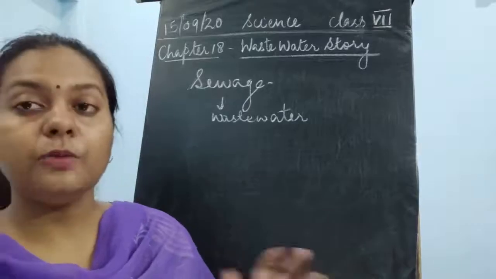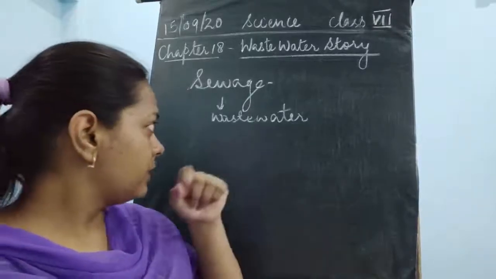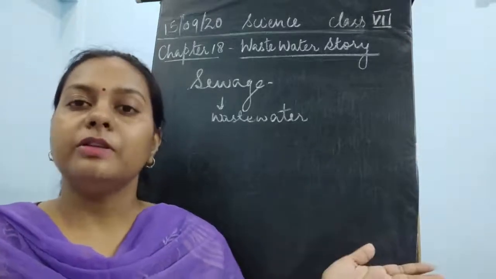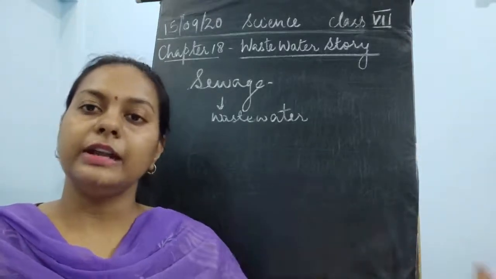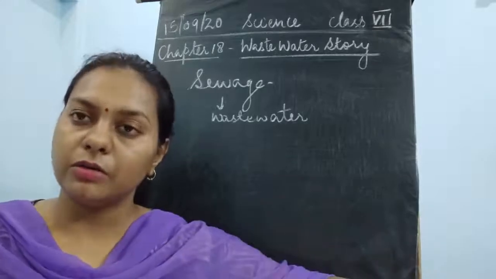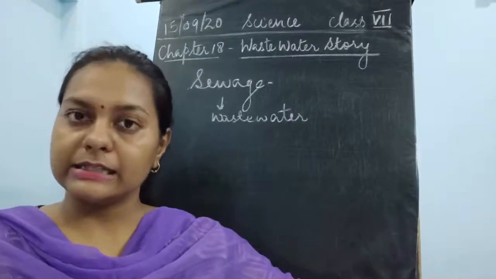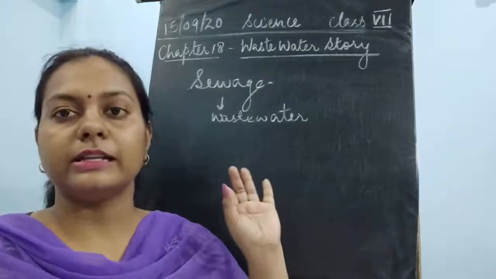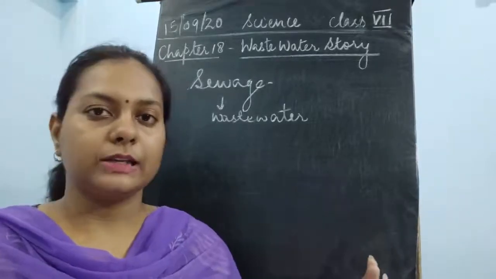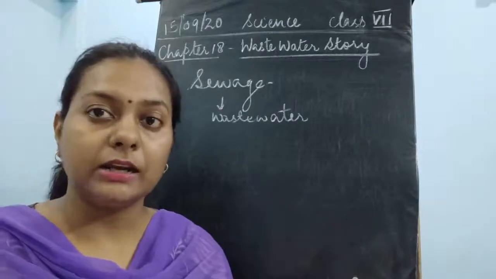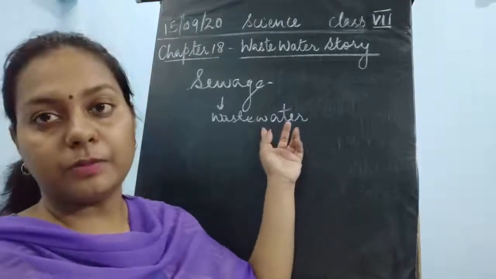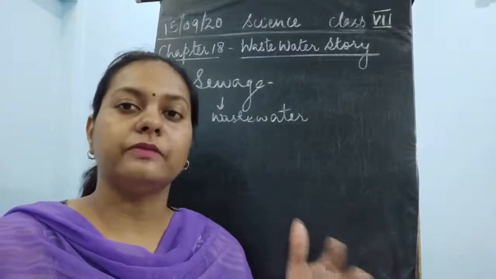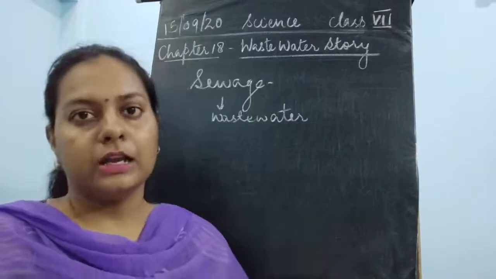Then even the rainwater is said to be wastewater. Why? Because the rainwater which is running off, moving on the roads and on plain places, and going into the drains, whether it is rainwater, we know that rainwater is clear, clean water, but still it is said to be wastewater because it is going into the drain. Whichever water goes into the drain becomes wastewater.